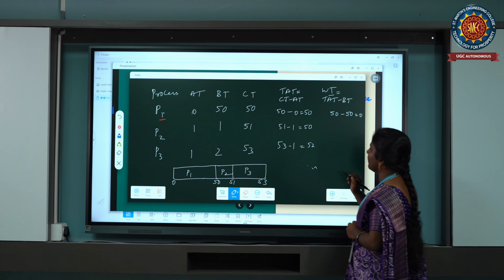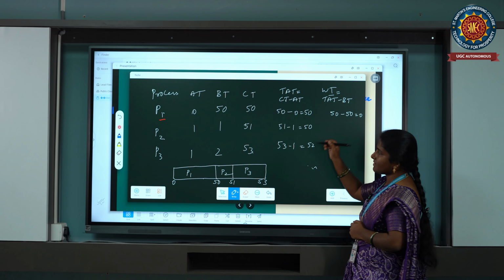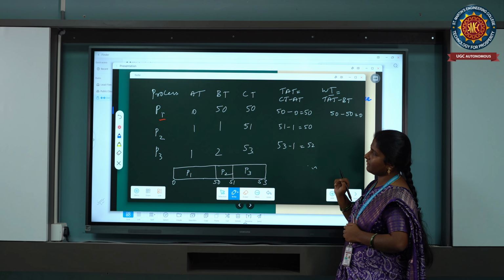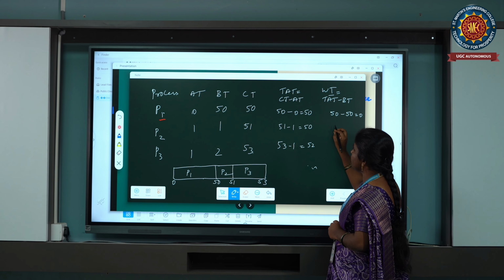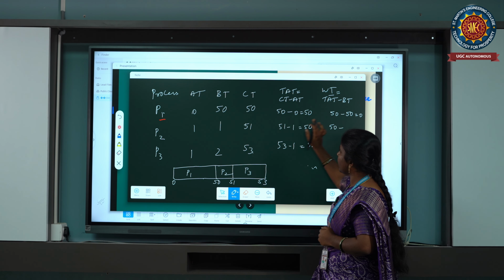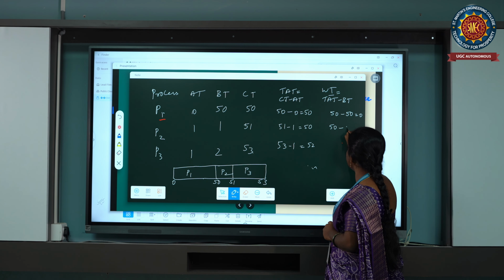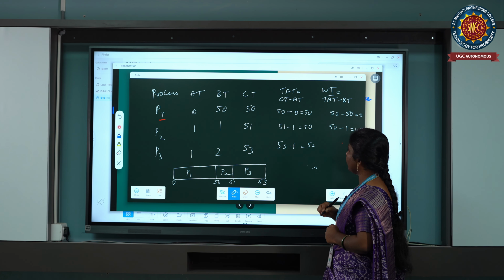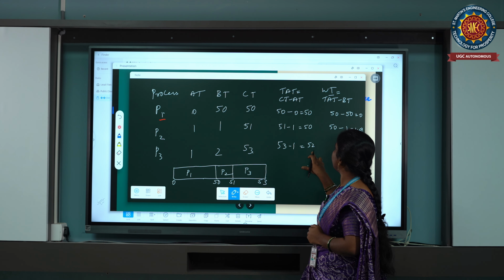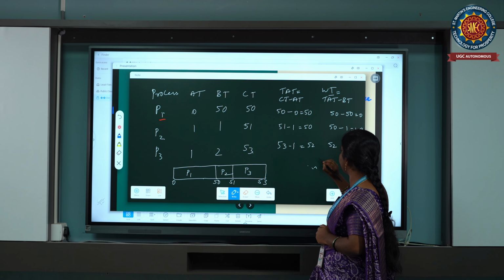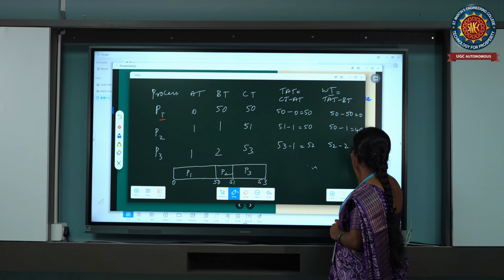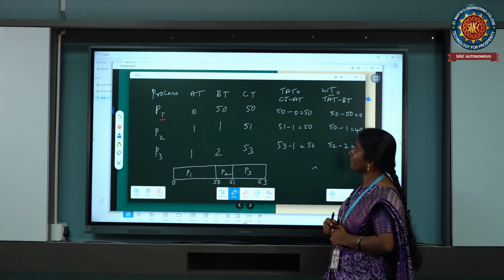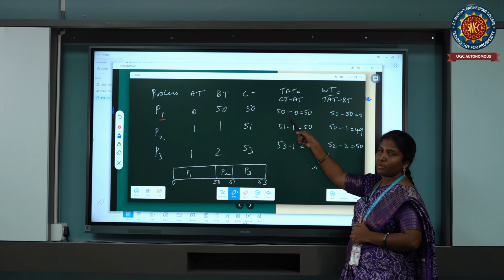Now, in the same way, you have to calculate for the next processes. For the process P2, what will be the waiting time? It is the turnaround time minus the burst time. So it is 50 minus, what is the burst time given for P2? That is 1, so 49. And for the next process, the turnaround time is 52, and the burst time is 2, so this is again 50. This is how we have to calculate turnaround time and waiting time for the processes.